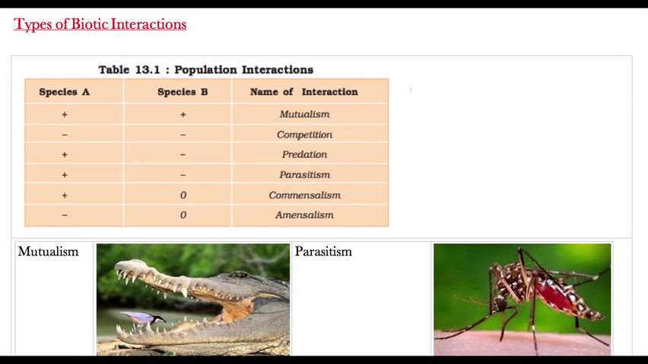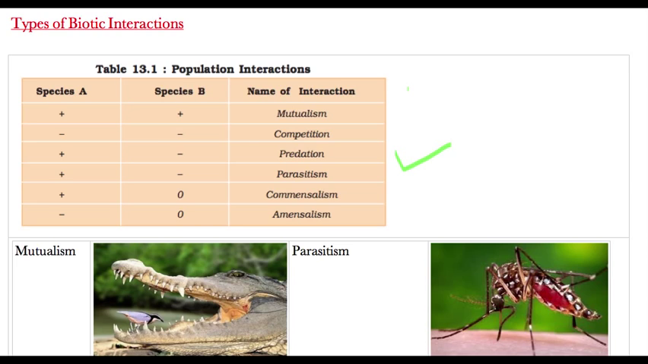The population, which is the species, can interact in these different ways, and they have been mentioned in NCERT. This table is taken from NCERT. The very first interaction is mutualism, and see here there is a positive sign for species A as well as a positive sign for species B. That is, in this interaction both species are going to benefit. That is mutualism. Then we have competition. First we'll have a look at what mutualism means.